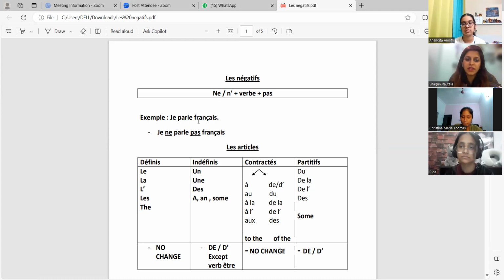Okay. Then there is an example that I've given you here. Je parle français. Christina, can you tell me how are we going to make negative of this basic sentence? Je parle français. Yes, ma'am. We should put na and pa between the verb. Yes. So before the verb, we're going to put na. After the verb, we're going to put pa. Okay. I'm starting from zero, from very basic.